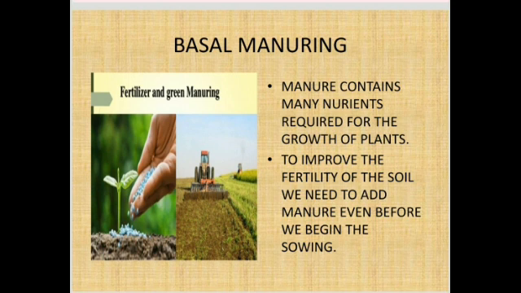The next step is basal manuring. Manure contains many nutrients required for the growth of the plants. To improve the fertility of the soil, we need to add manure even before we begin the sowing process.